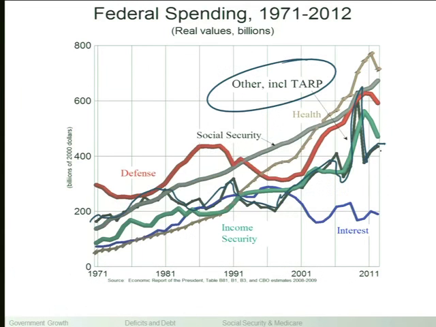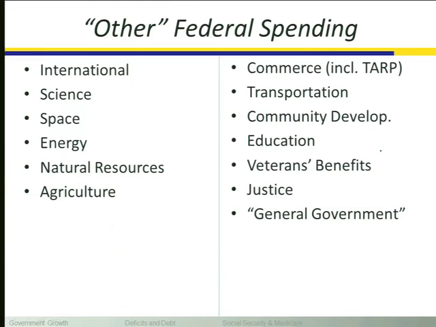That's everything else. So what's in everything else? Here you go. Everything else includes federal government spending for international affairs, for science, the National Science Foundation, all of the federally funded labs on campus, space, Lawrence Berkeley Lab, other places, NASA, energy, natural resources, that's down the hill, agriculture, that's down the hill, commerce, that's where the TARP money was, transportation, community development, education, veterans benefits, justice, and, quote, general government.